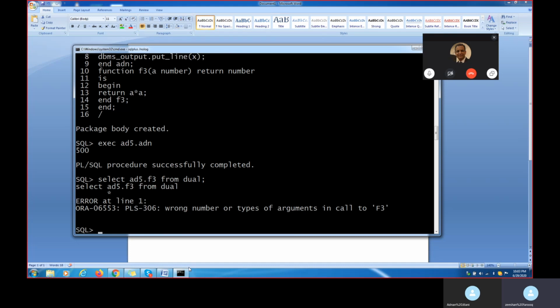Wrong number calculated from 1 second. Some mistake happened. Wrong number or type of argument. What mistake happened? Return F3 5. Did we write something wrong? Wrong number or types of arguments in call to F3. What have we done here? What did we call wrong?